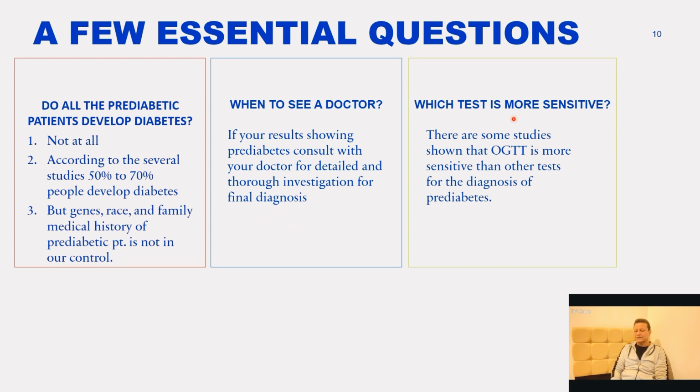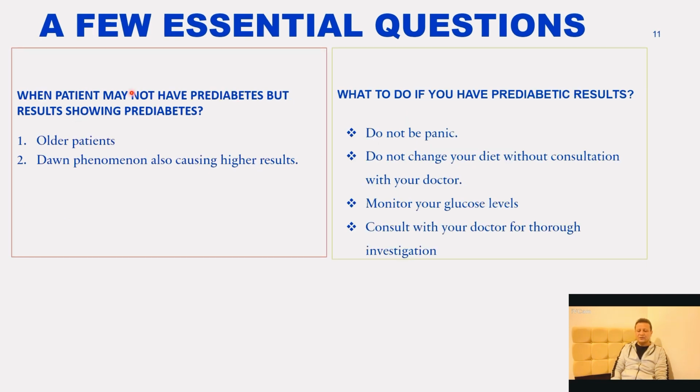Which test is more sensitive? The OGTT test is more sensitive for the diagnosis of prediabetes. Which patient may not have prediabetes but results showing prediabetes? This is in older patients, as we have already discussed, and sometimes maybe due to the dawn phenomenon, the patient has slightly higher results.